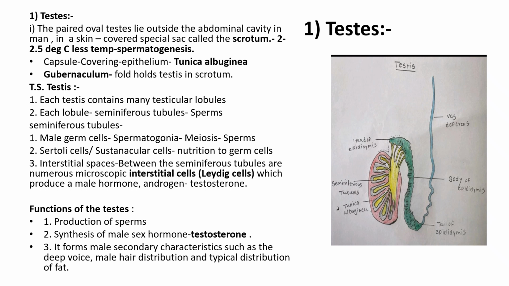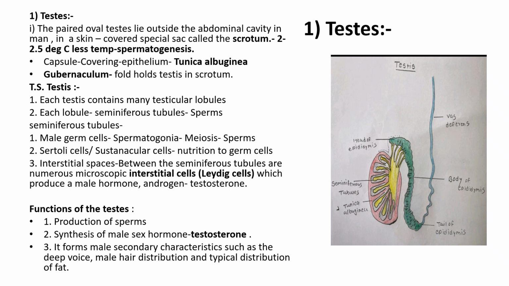The transverse section of the testes. The testes contain many testicular lobules, and the lobules contain seminiferous tubules, which are mainly for sperm production. The seminiferous tubules contain two types of cells: male germ cells, which form spermatogonia and after meiosis form sperms, and second, Sertoli cells or sustentacular cells, which are supporting cells that give nutrition to the germ cells.